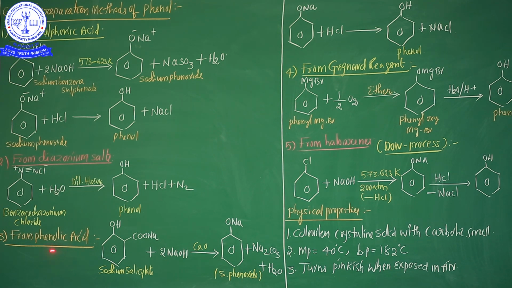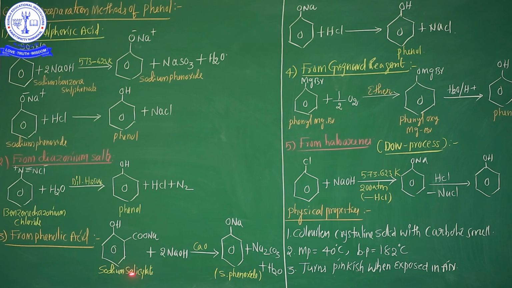Third preparation method, from phenolic acid. See here, phenol can be obtained by the decarboxylation of phenolic acid. For example, when sodium salicylate, the sodium salt of salicylic acid, is distilled with soda lime, it undergoes decarboxylation to give sodium phenoxide, which upon acidification gives phenol.